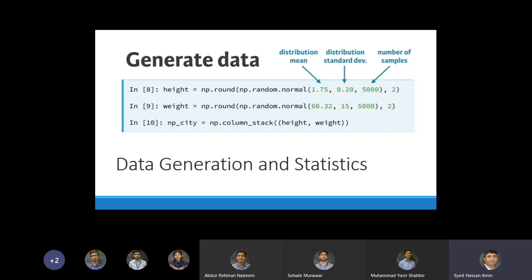So which is very small, and again we get 5,000 points for that. ठीक है. And we combine them by calling np.column_stack on height and weight, and that gives you an NP array of 5,000 by 2. So that's how you can generate any data set.